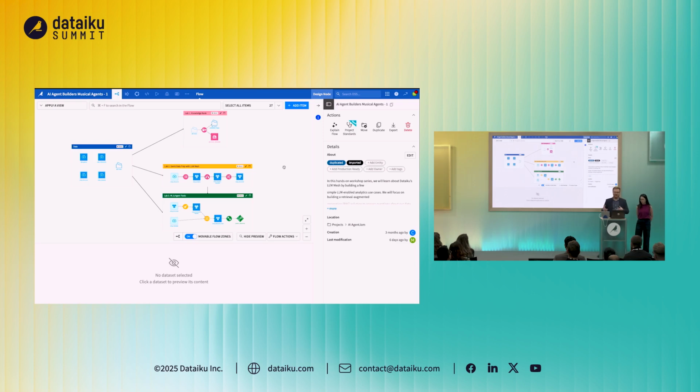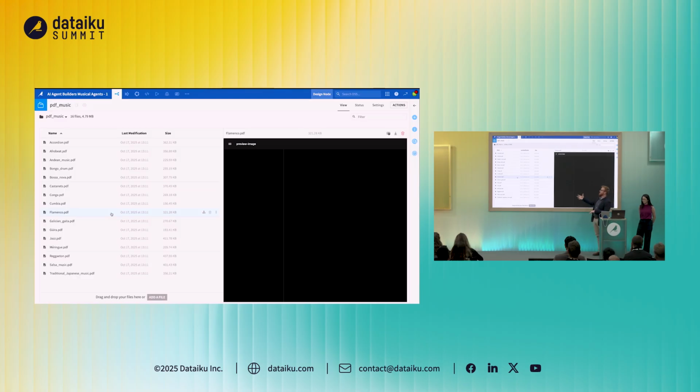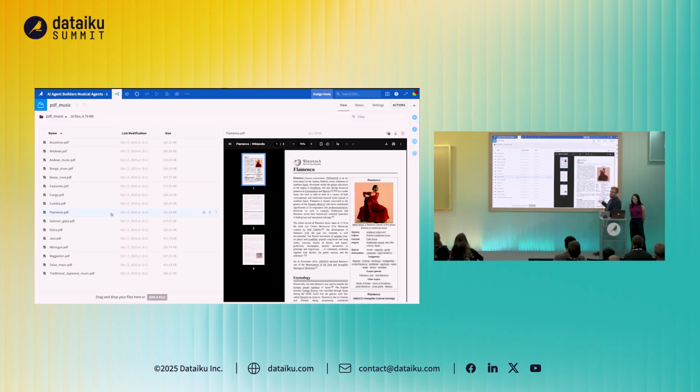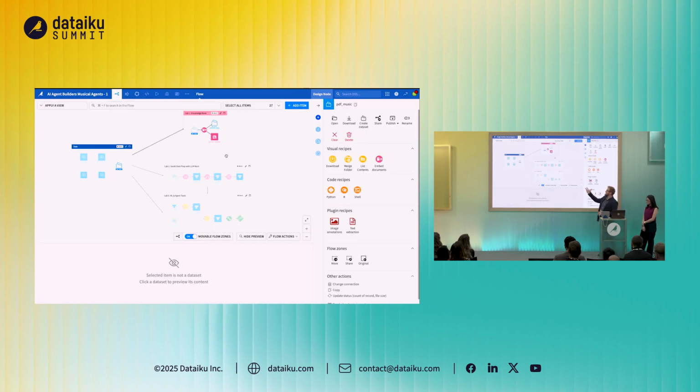Now, you can see that we have our input data on the left-hand side. We're then moving into 3 distinct flow zones. If we take a look at the top flow zone, what we've done is we've essentially downloaded information about different music styles around the world from Wikipedia. Remember, this is just an internal application. What we want to do is create something that our other producers are going to help us create this blockbuster musical for. All of that data then feeds into a knowledge bank, which will help us in answering some of the queries that we'll make later on.